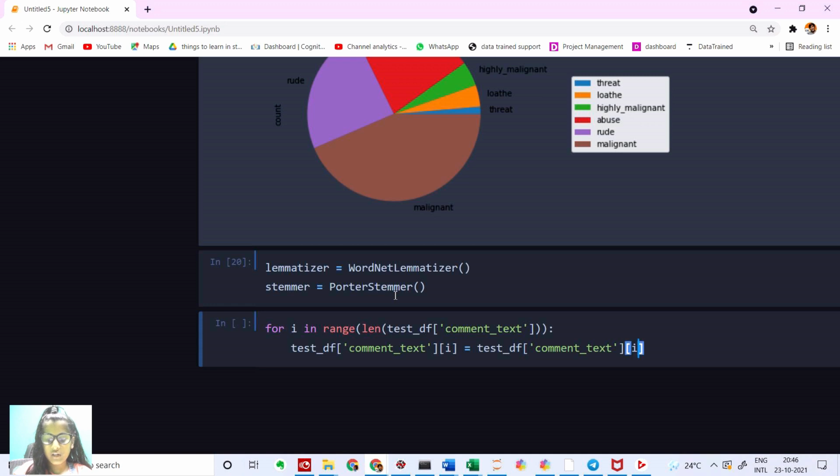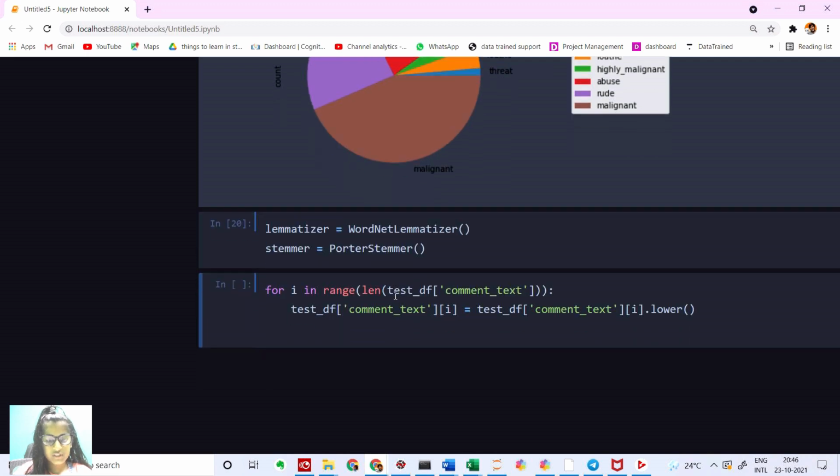So we are basically going to lower all our text in this column, put it into lower case. And then I'm just going to create a variable j, and I just took it randomly. You guys can take anything, a, b, c, anything other than i, of course.